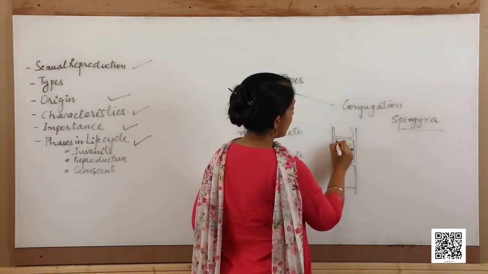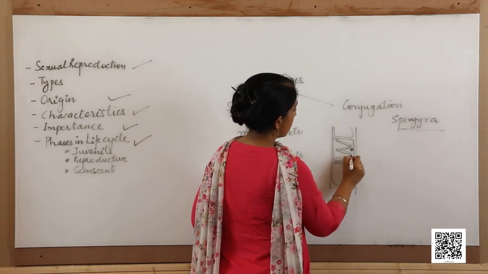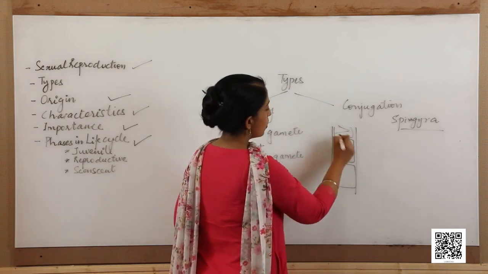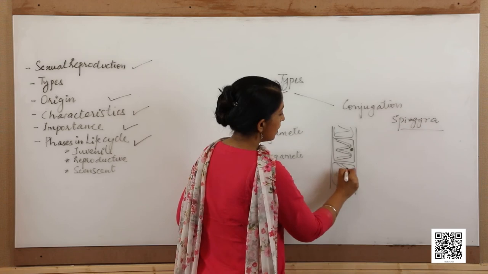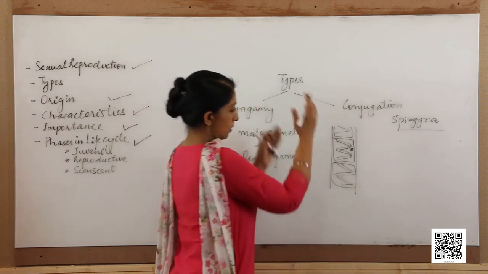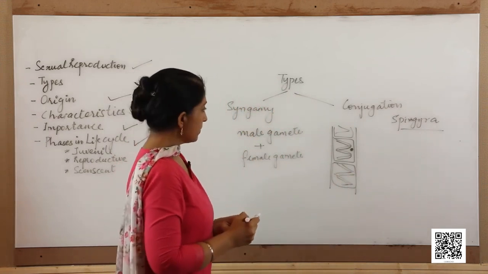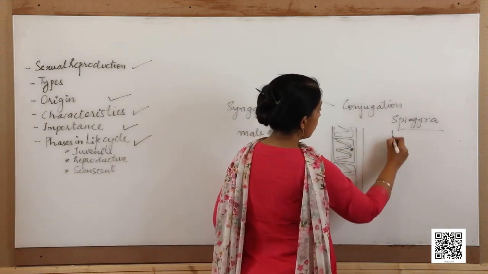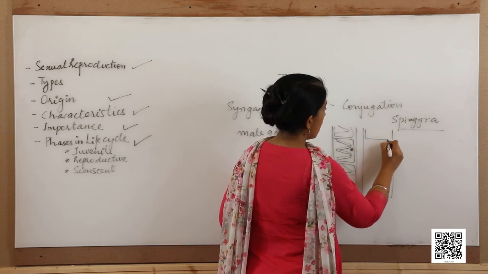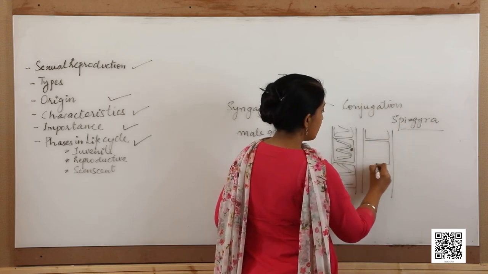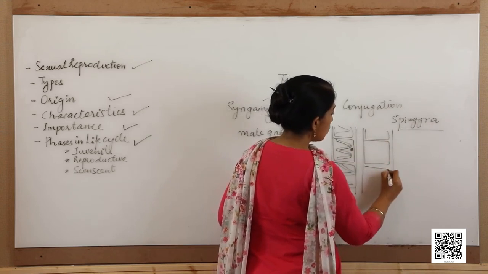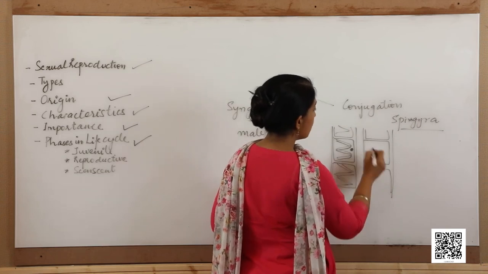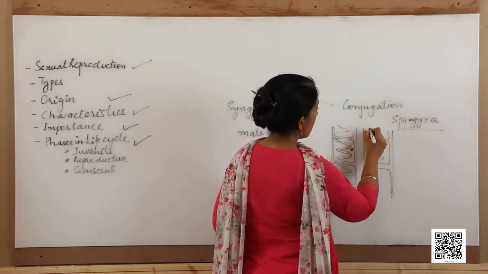So, this is the chloroplast and this is the nucleus. Since it is a filamentous algae, the two filaments come to lie close to each other. Now, each cell in this filament has the ability to get transformed into a gamete.